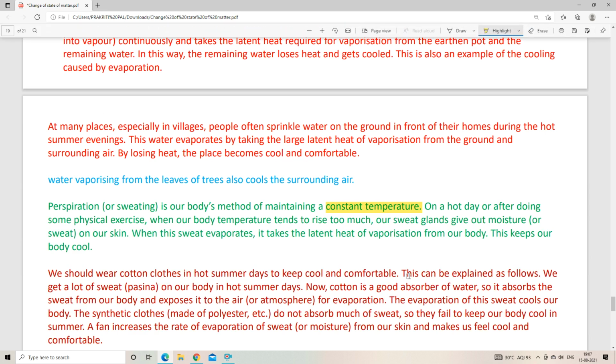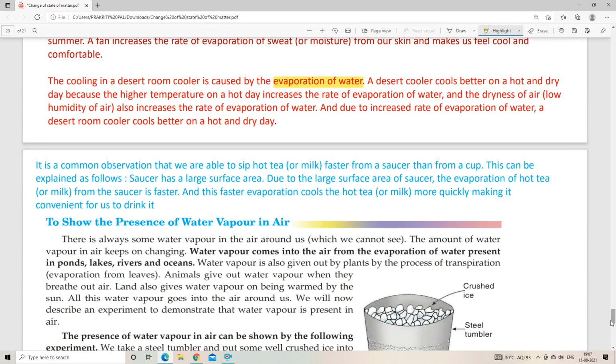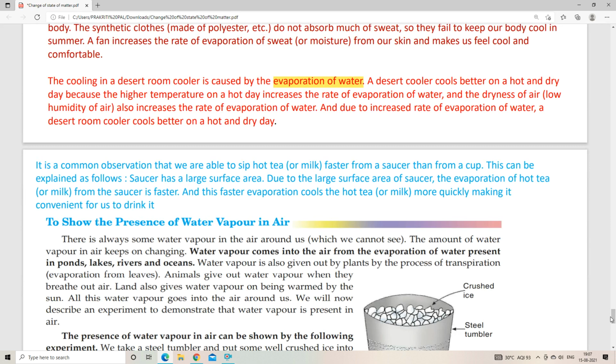Under the high temperature on a hot day, the rate of evaporation of water will increase, and the dryness of air also increases the rate of evaporation of water. Due to this increased rate of evaporation of water, the room will become cooler. Okay, so this is the reason behind that.